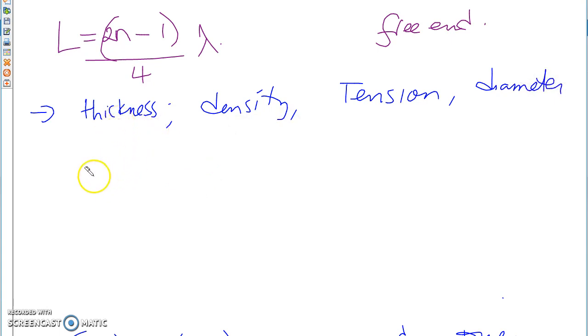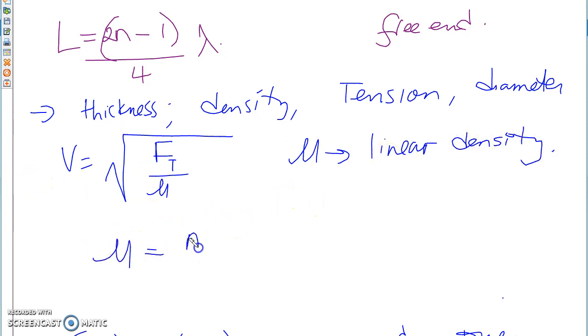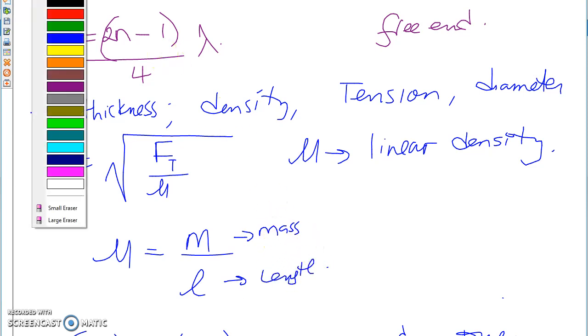What's the first formula? V equals the square root of Ft divided by mu. And this mu was the linear density of the string. The formula for mu was m over L, where m is your mass and L is the length of your string. So that's one of the first formulas we looked at.